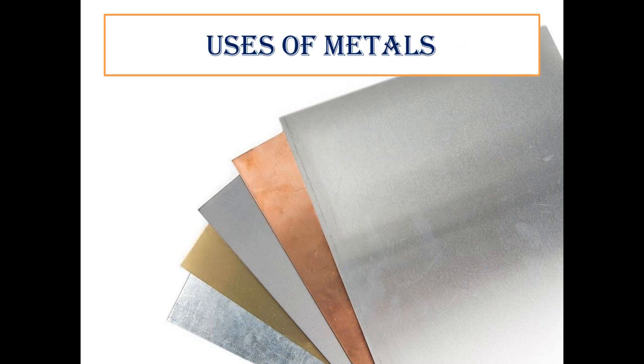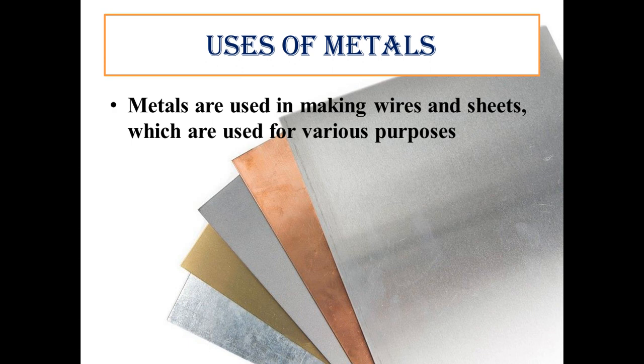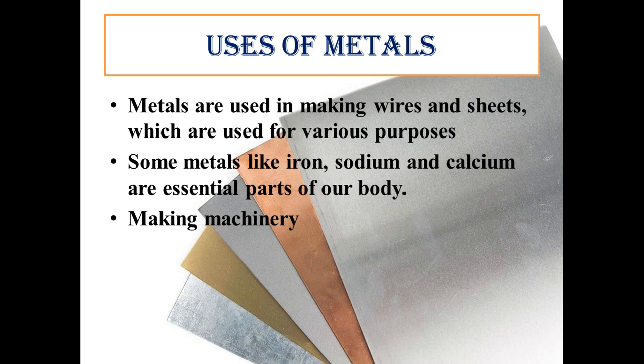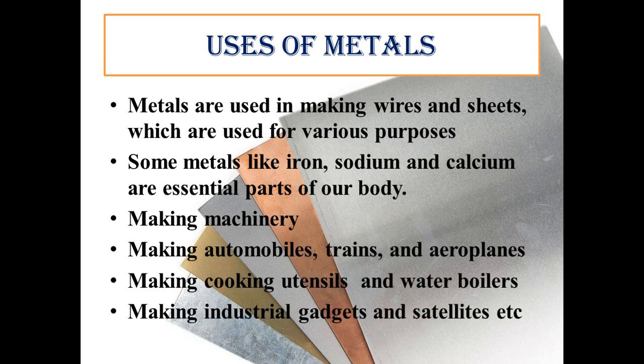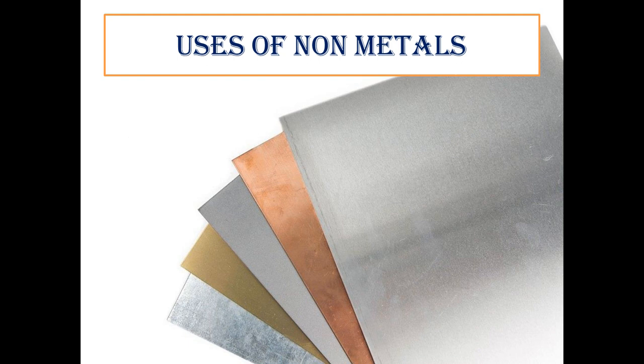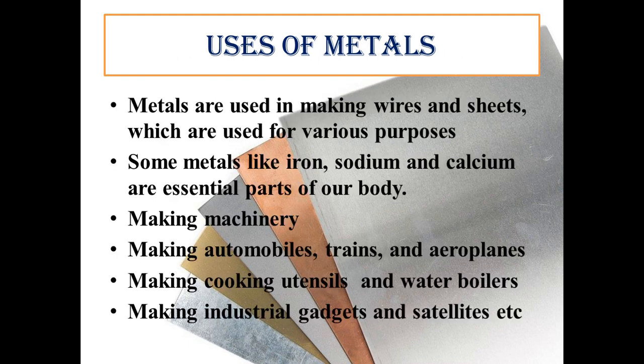Metals are used in making wires and sheets, which are used for various purposes. Some metals like iron, sodium and calcium are essential for our body. Metals are also used for making machinery, automobiles, trains, aeroplanes, cooking utensils, water boilers, and industrial gadgets. So these are the various uses of metals.